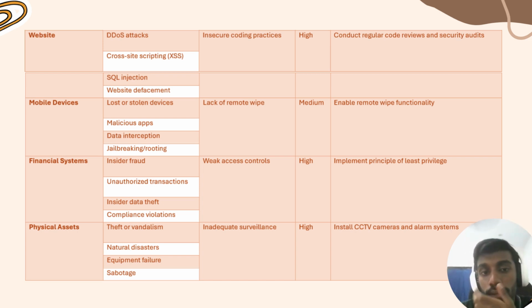So the vulnerability here is inadequate surveillance, which means there should be someone supervising the asset all the time to avoid any of these threats. How do we control this? So we can install CCTV cameras and alarm systems. As I said, a house is a type of asset. So installing CCTV cameras and alarm systems can help with the security of the house. The priority for this type of asset is high.